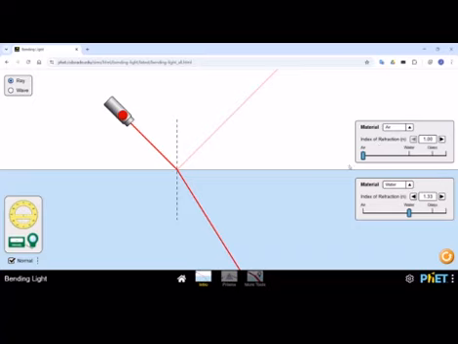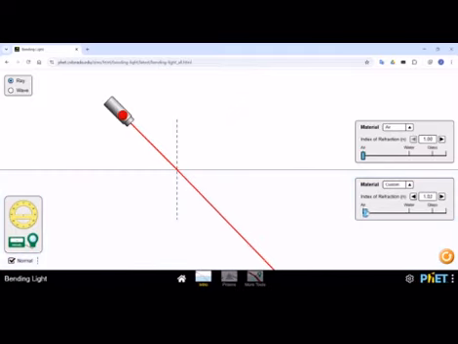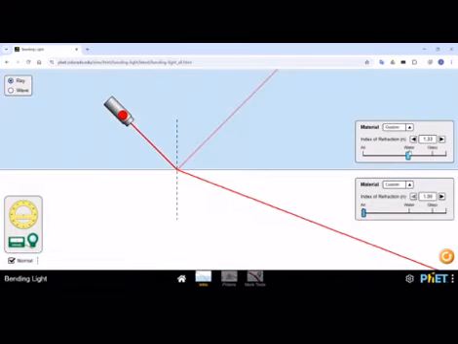And if I change it, air here and water here, from the denser media to the rarer media, it bends away from the normal.